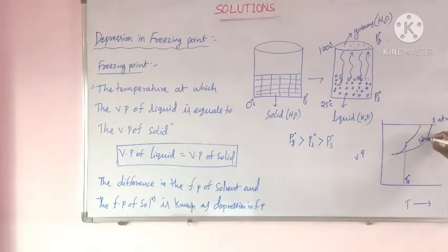This is solution and solvent. This is liquid phase. This is solid, and this temperature is TF. Here, when a non-volatile solute is added to a solvent, the freezing point decreases.